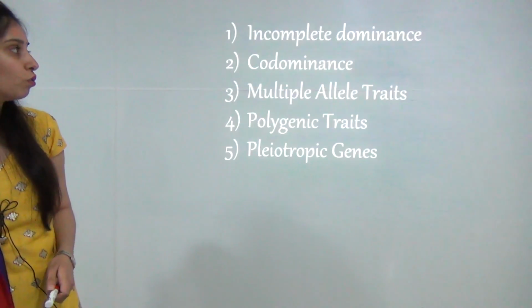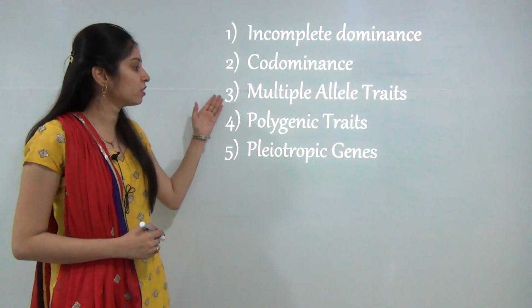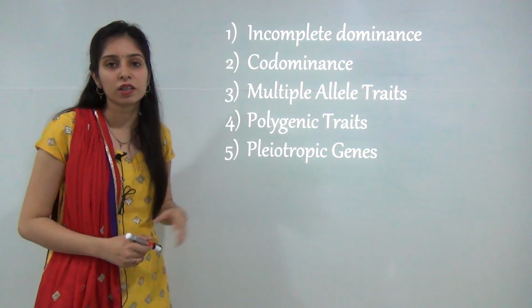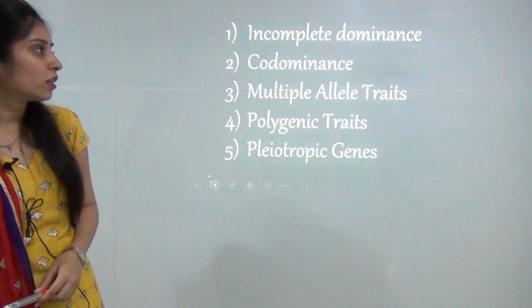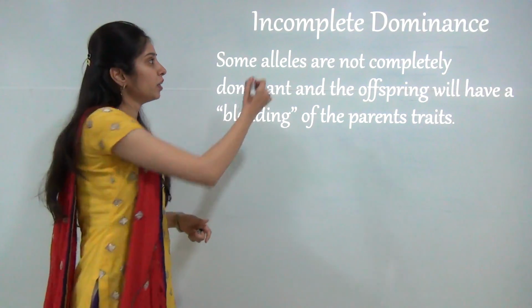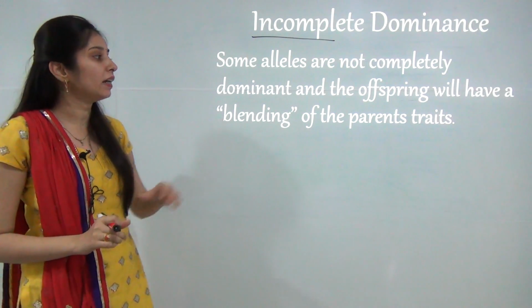These include incomplete dominance, codominance, multiple allele traits, polygenic traits and pleiotropic genes. So all these are the exceptions related to Mendel's law. Let's first look at incomplete dominance. Incomplete dominance, which we can say is without dominance, is one in which blending occurs.